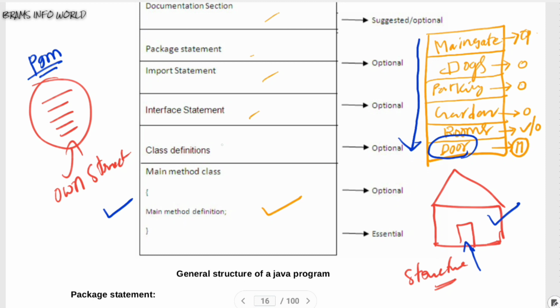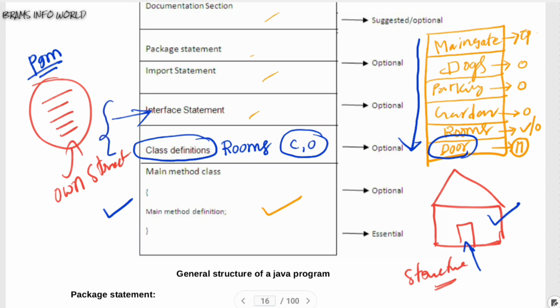After that, the second important category comes under the rooms, that is, classes are required. The Java language is completely based on classes and objects. After that there is the interface case. This interface is like a garden. With these classes and interfaces we can develop the programs.